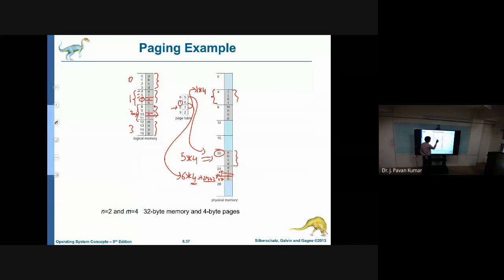So 2 we have to add to this. 1 into 4, that is 4 plus 2, which is 6. So 4, 5, 6, 7. So we have to access this particular physical address. Like this we can find the physical address from the logical address by using the page table. This is a paging example. I hope you understand.